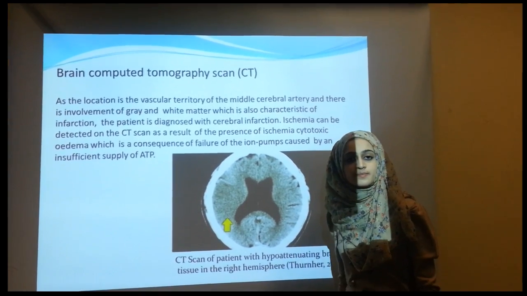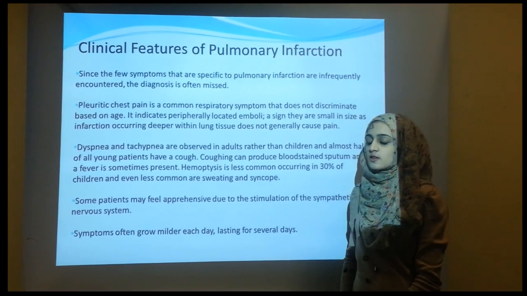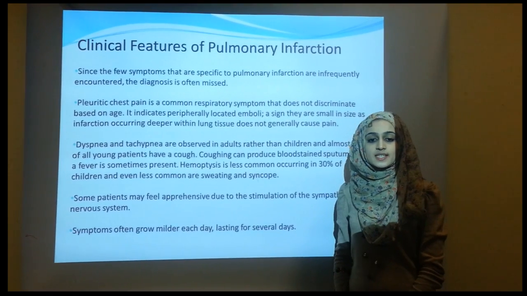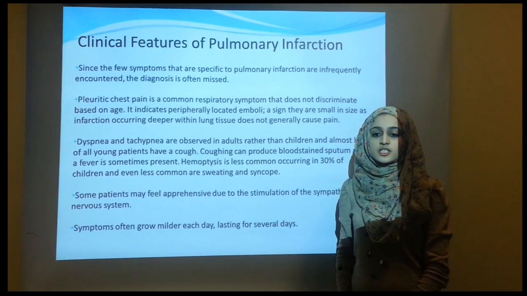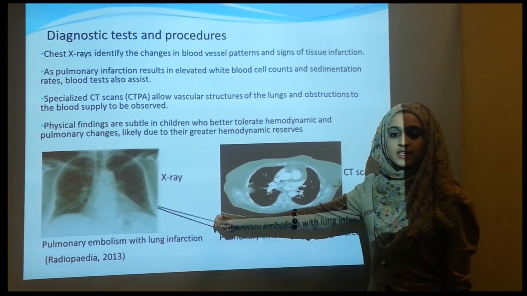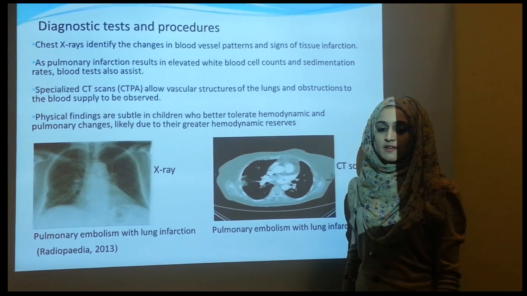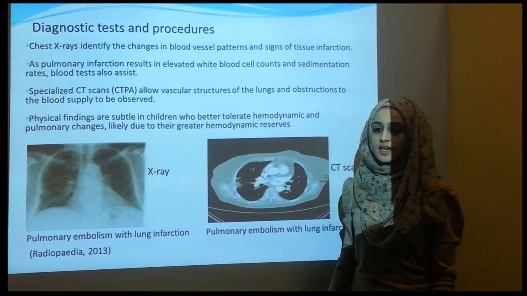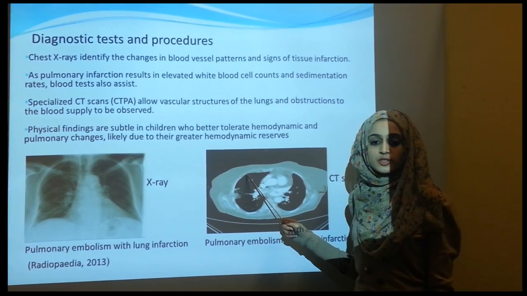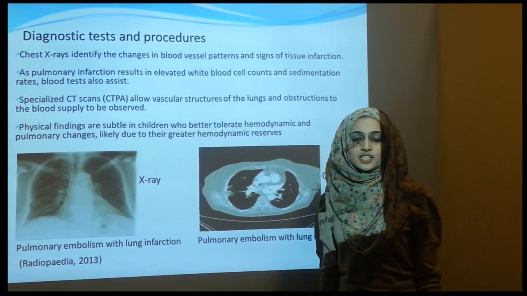cerebral infarction. Few symptoms that are specific to pulmonary infarction are rarely encountered, so the diagnosis is often missed. Pleuritic chest pain indicates peripherally located emboli, as deep tissue infarction seldom causes pain. Chest x-rays identify changes in blood vessels and signs of tissue infarction. As white blood cell counts and sedimentation rates are elevated, blood tests also assist. CT allows vascular structures and occlusion to be seen. Physical findings are subtle in those who better tolerate hemodynamic changes.